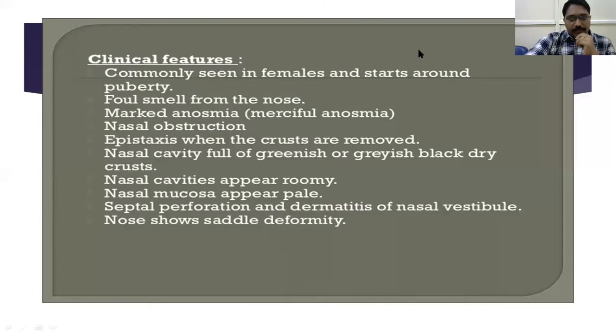Allergic rhinitis. Okay, good. Anything else? Asthma. Okay, allergic asthma. Mainly allergic rhinitis.